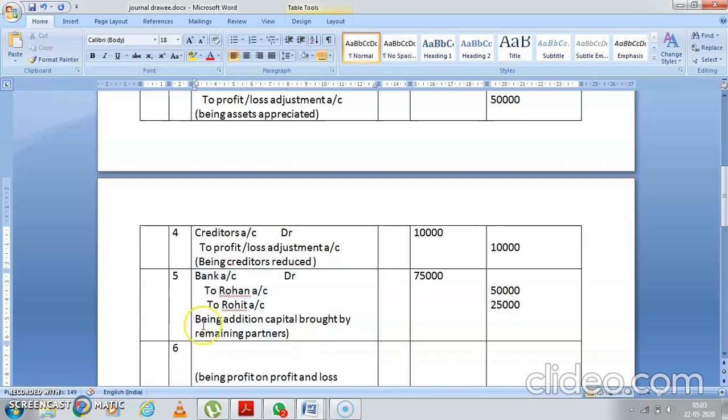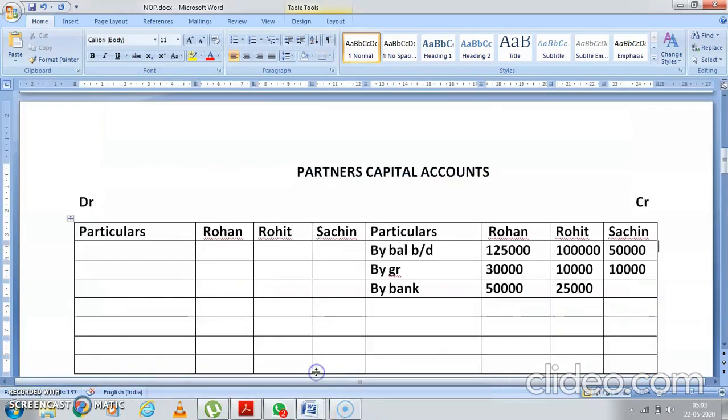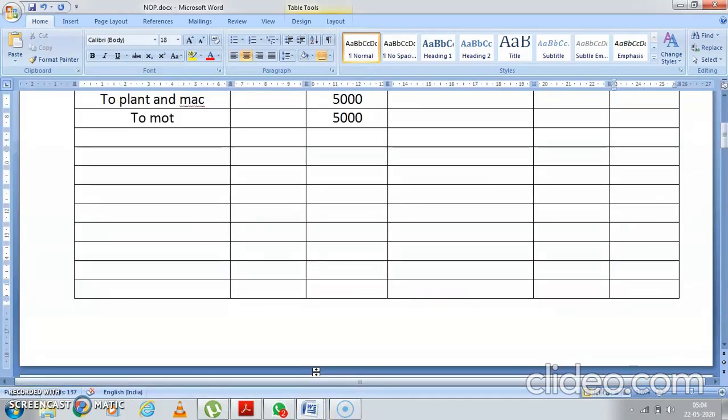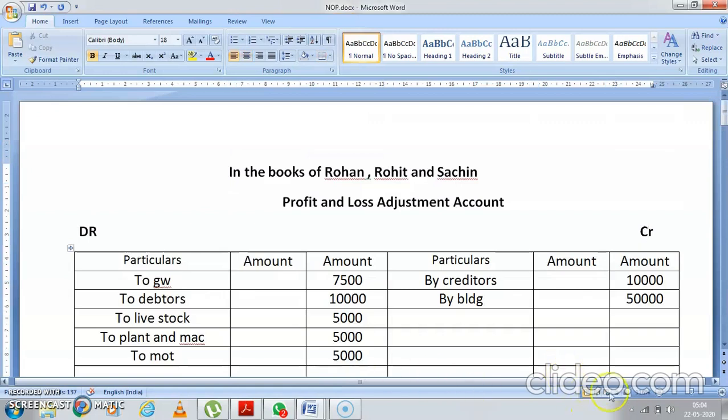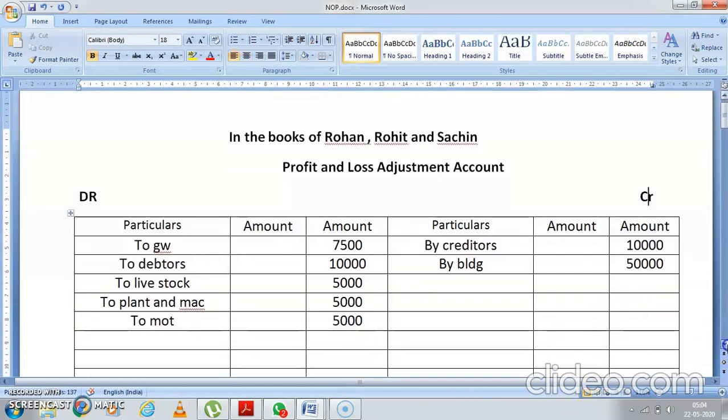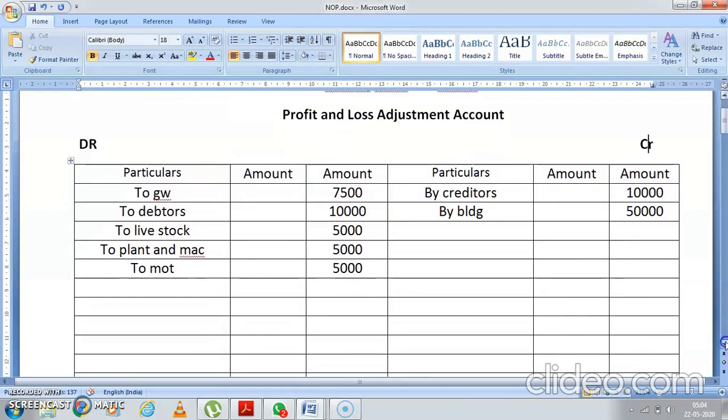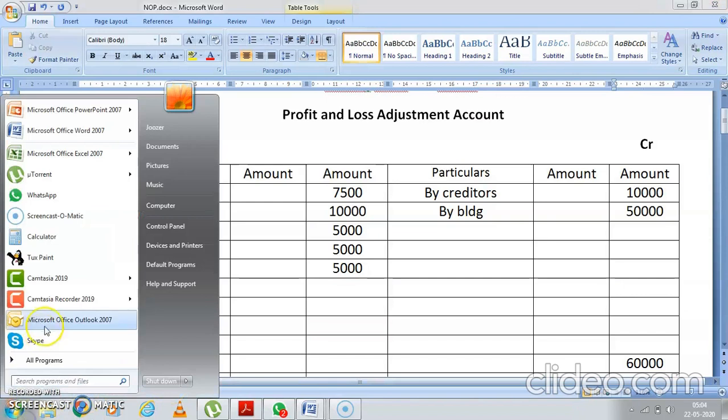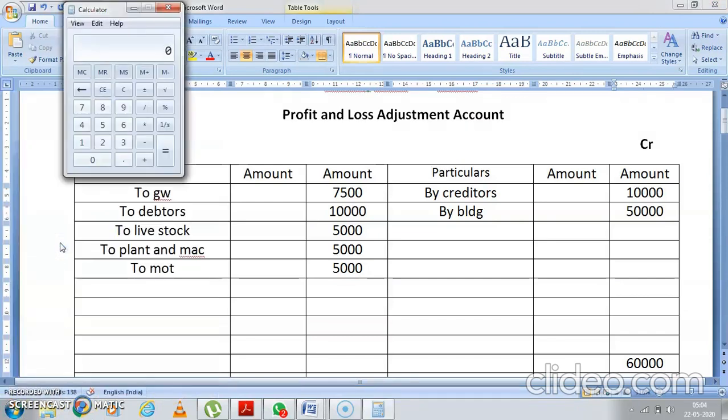Now see, almost all the journal entries are completed. Now what is remaining? The remaining part is our totaling part. The totaling part means first you are going to remove a profit and loss from this. Now see, here you can directly do the total. This 60,000 and here also we had done it. This is 60,000 and what is the total of this? 10, 20, 25 plus 7, that is coming to 32,500. So you're going to minus 32,500 from 60,000.